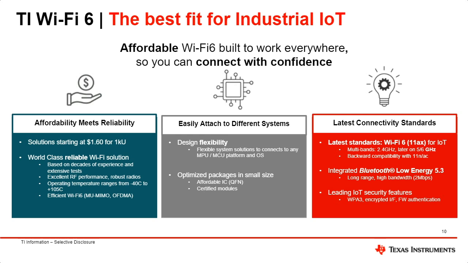These Wi-Fi 6 devices are companion ICs, so they are used with an embedded host. However, there is strong flexibility as we can offer software solutions for MCU or MPU hosts and a variety of operating systems, like FreeRTOS or Linux. Because the IC package is small in size, it is easy to integrate into your current designs. And these devices are feature-rich, integrating 802.11ax or Wi-Fi 6 on the 2.4 GHz band. There is also BLE 5.3 integrated on the same chip.